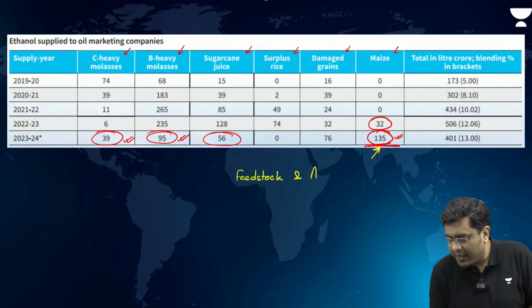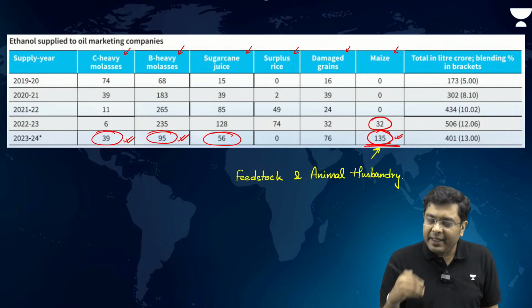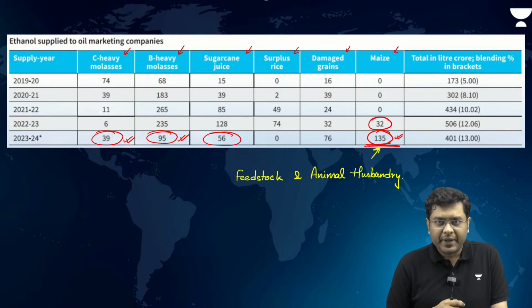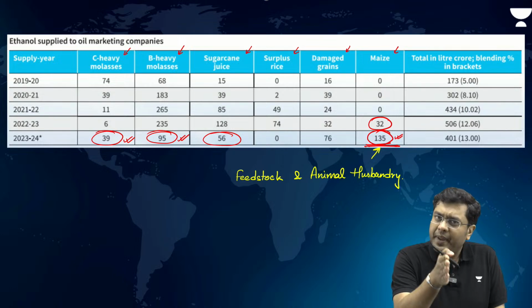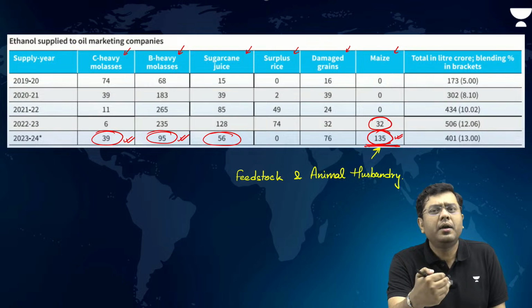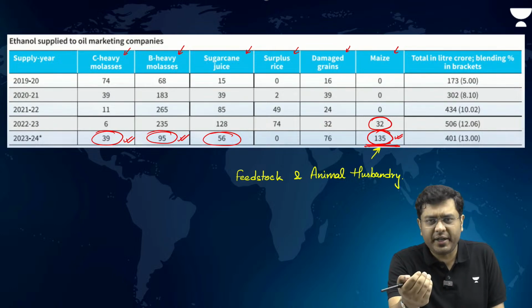but at the same time the feedstock and animal husbandry sector. How? Because the feed for the animals, that maize and the maize stalk is an important component. We know that in our agricultural sector, poultry and the animal rearing sector is growing at 8 to 9%, or in certain cases of aquaculture, double digit.